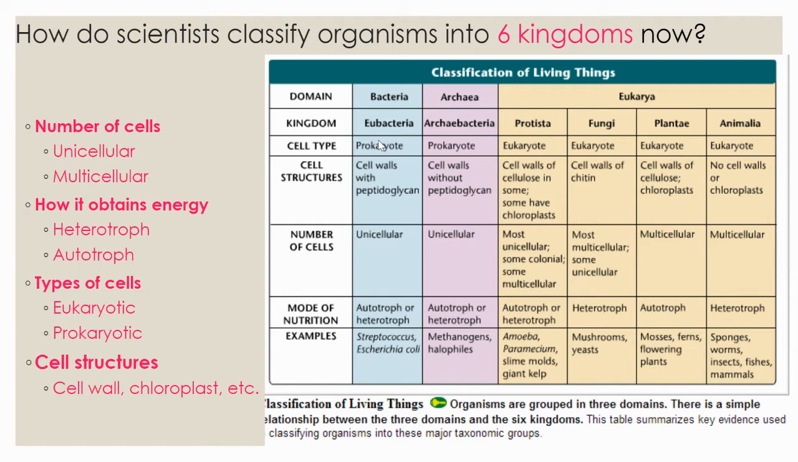And then finally, we can compare the cell structures that it has. Like if it has a cell wall and a chloroplast, we have a good idea that it's a plant. So those are 4 ways that we can classify organisms into the 6 kingdoms: by their number of cells, how they get energy, their types of cells, and their cell structures.